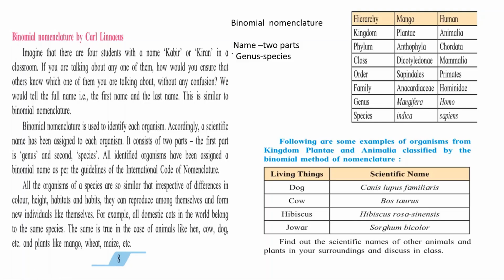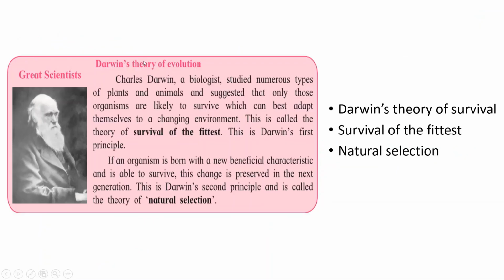Tomorrow I will be posting extra questions based on this lesson. Today your homework is to write Darwin's theory of evolution. Today you are writing Charles Darwin's two theories, survival of the fittest and natural selection. This is your homework, children.